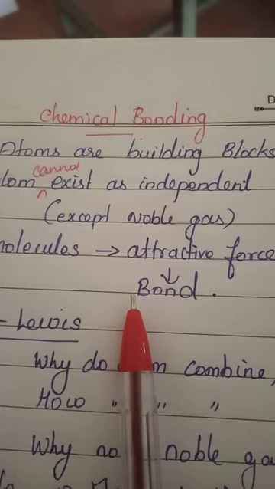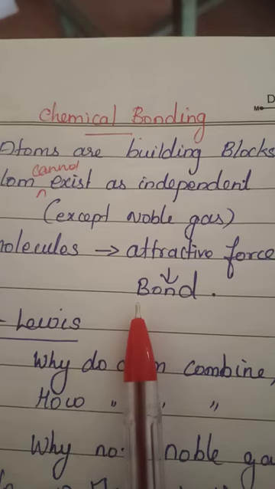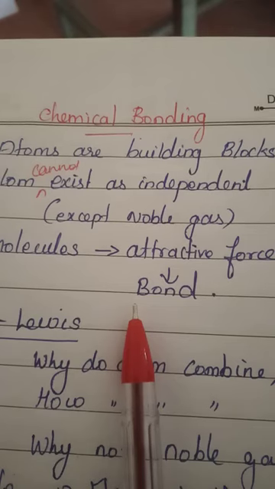So the atoms combine together to form a single unit and they are held together by a force. That force is called a bond. Imagine the garland. The flowers in the garland are tied by a rope. If you cut the rope, what will happen? The flowers can be split. All the flowers are tied by a rope, and that rope holds them together. Like that, here also the bond ties or holds these atoms together.